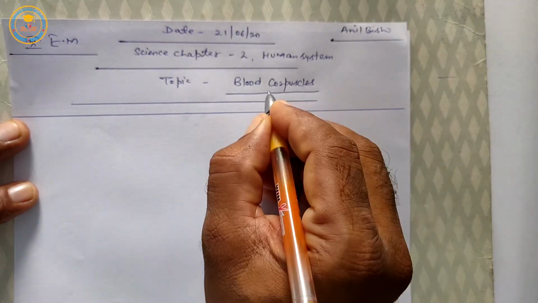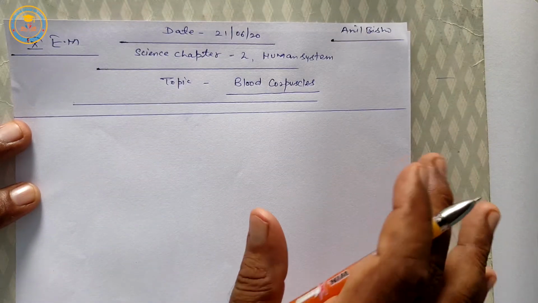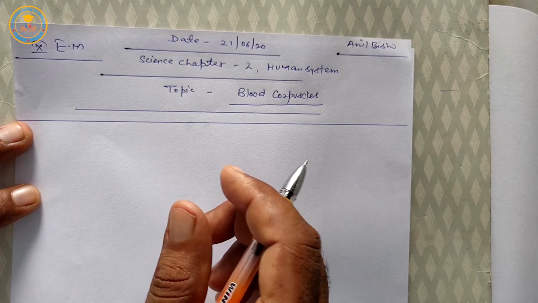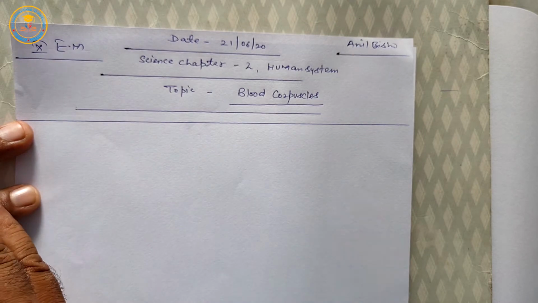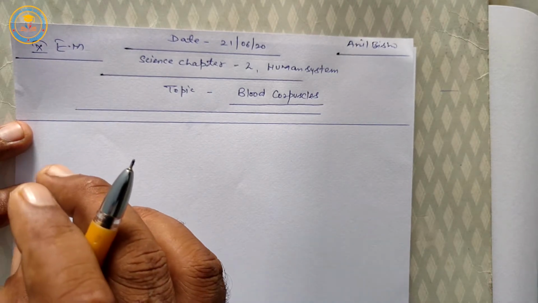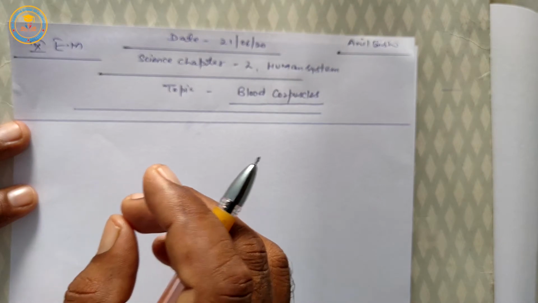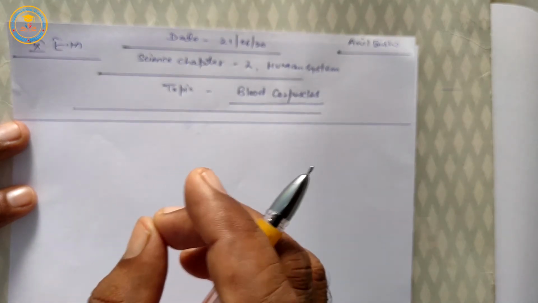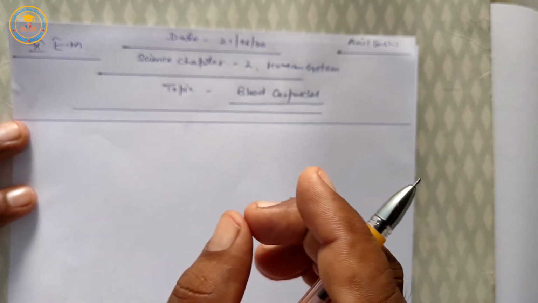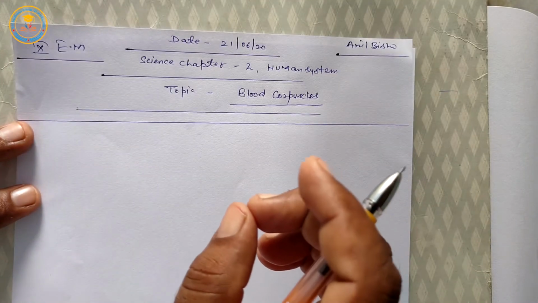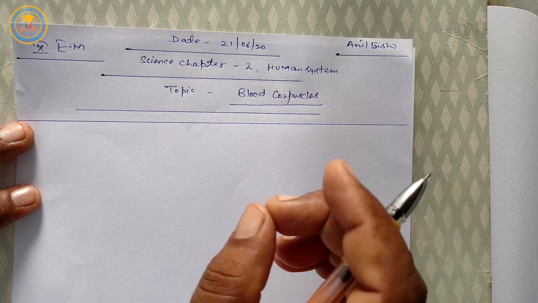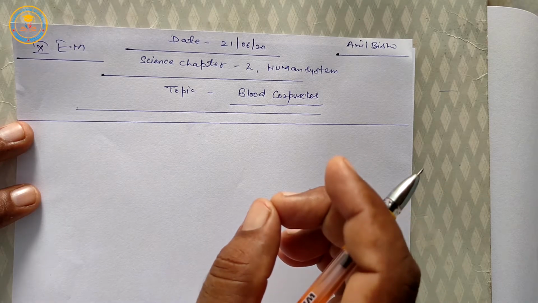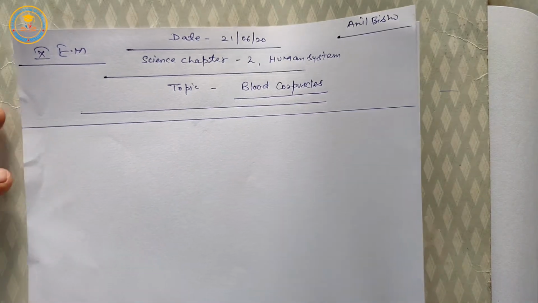Students, blood corpuscles are included in the human circulatory system. In the previous online class we studied RBC and blood platelets. Today we discuss another blood corpuscle, WBC. It means white blood corpuscles, or leukocytes.